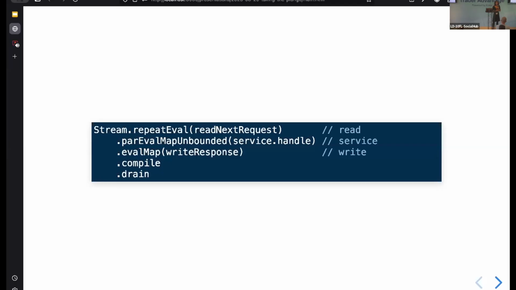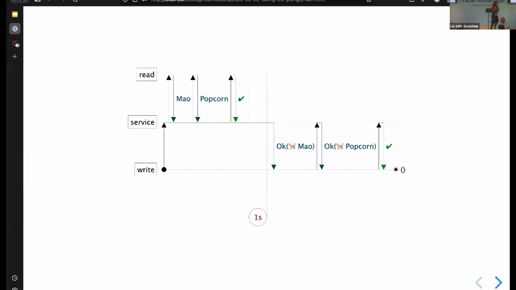Well, how do we think about concurrent programs? They're kind of complicated, right, in general. If we have any kind of concurrency, we have the ability to have lots and lots of other concurrency bugs. So how does fs2 help us with that? Well, this code operates in pretty similar ways to the code that we've seen so far. So we can also draw a picture for it, and we can think about how the code operates in terms of pulls and outputs, but in a concurrent system.